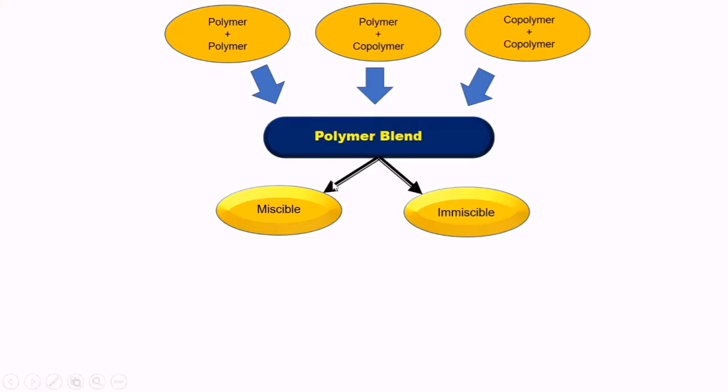Those polymers which mix with each other forming a homogeneous or single phase mixture, that blend is called a miscible blend. A miscible blend produces a homogeneous, single phase mixture, in which polymer A interacts with polymer B at molecular level.